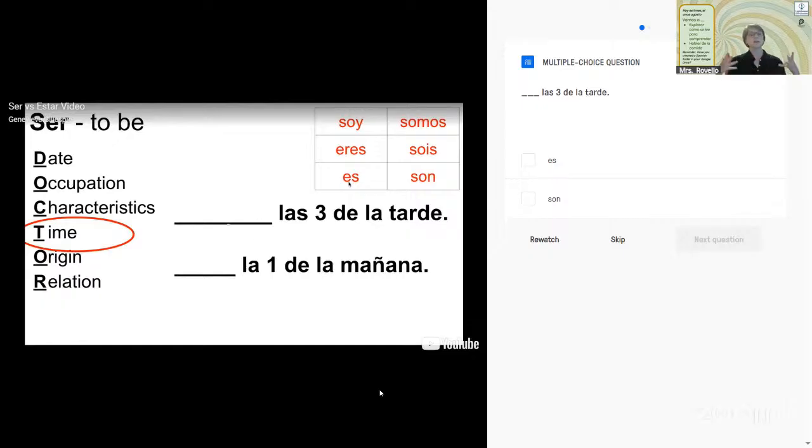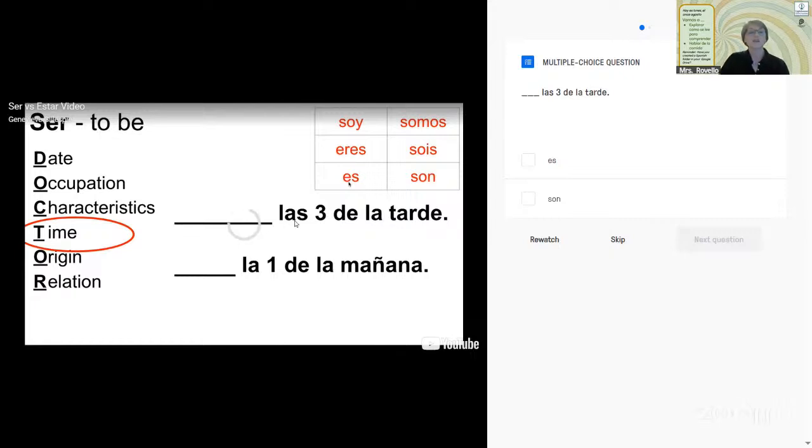So this is telling time, and time has, in Spanish, singular and plural. We don't do that in English, right? We say it's 11 o'clock or it's 1 o'clock. We would never say in English, they are 11 o'clock, right? But that's how they do it in Spanish. They let the number determine what we use.